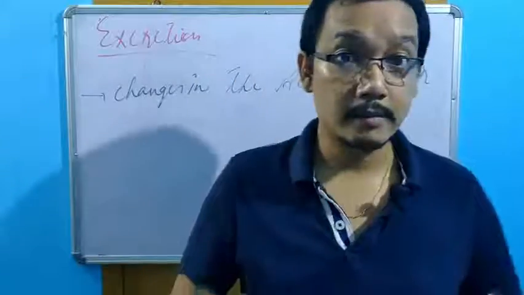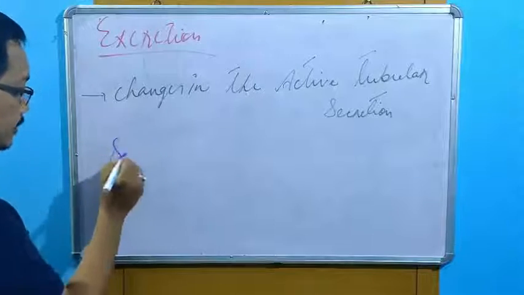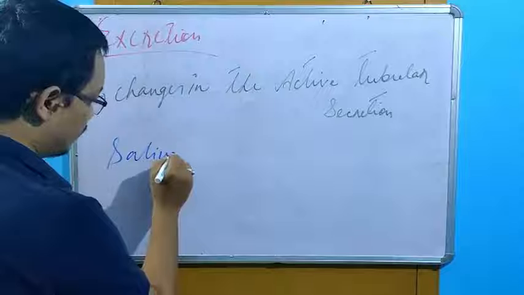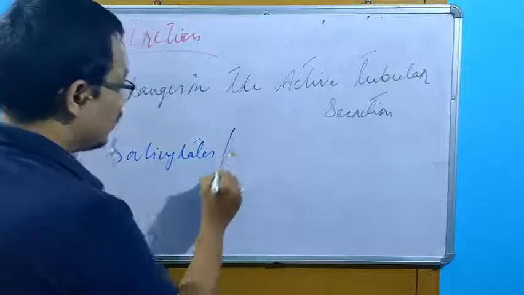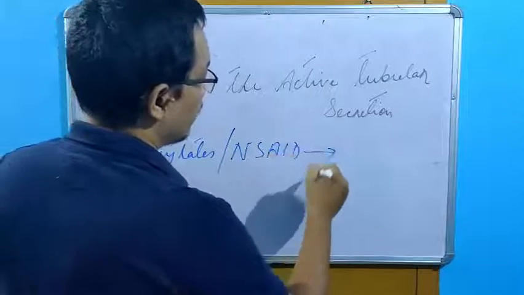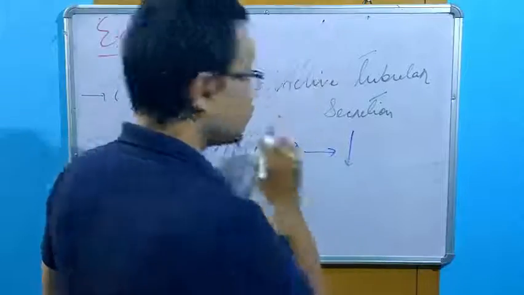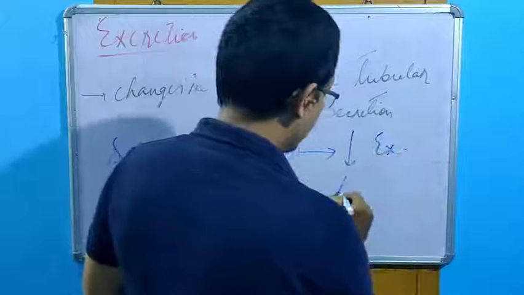Another example I would like to give you here, you know the salicylates, acetyl salicylic acid, aspirin, salicylates or another NSAID. Because of this kind of drug-drug interaction, there is a decrease in the excretion of methotrexate.